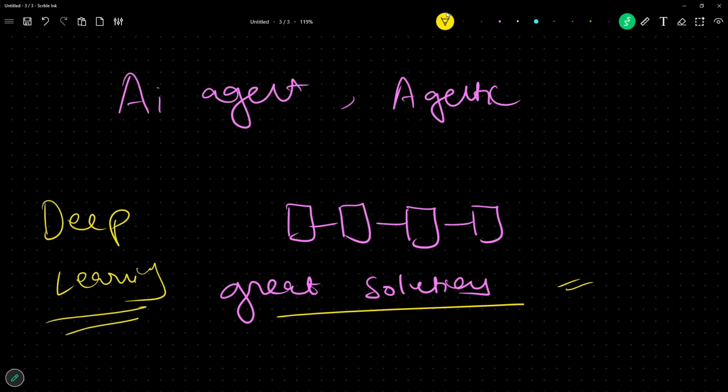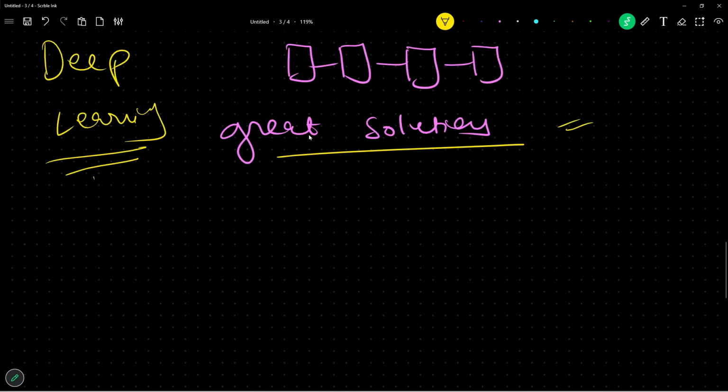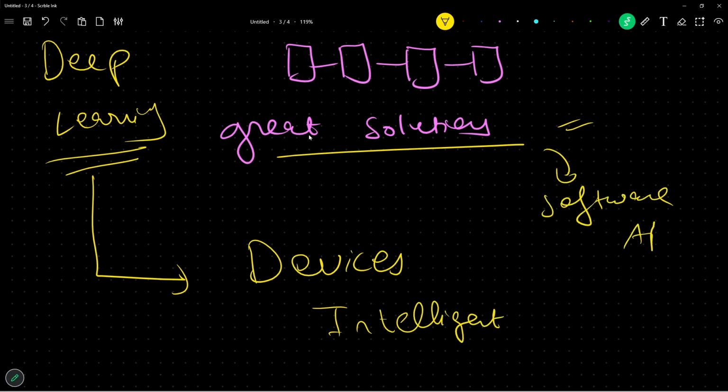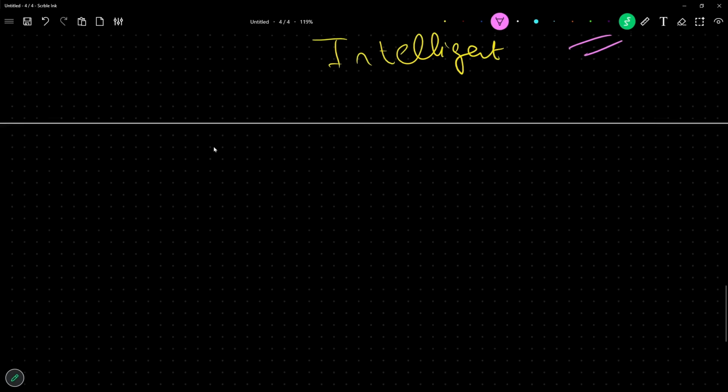Why is deep learning important? Because we want to make our devices intelligent. Intelligent devices. Currently, who is becoming intelligent? Our software applications are becoming intelligent. Our software apps are becoming intelligent. What about making your devices intelligent is where I am taking this class towards. So what do I mean by this?